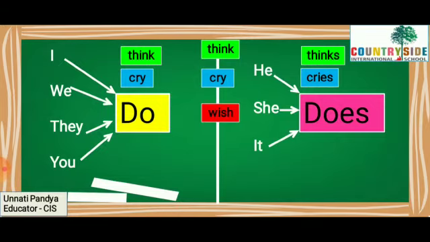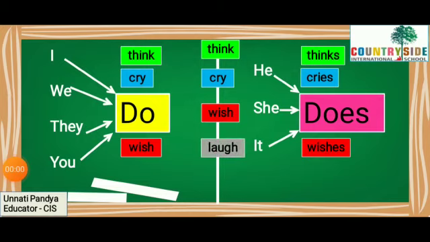Next is wish. Do form of wish would be wish. So I wish, we wish, they wish, you wish. The does form of wish, however, will be wishes. We'll use es after that, just like we use it in does. So, he wishes, she wishes, it wishes.